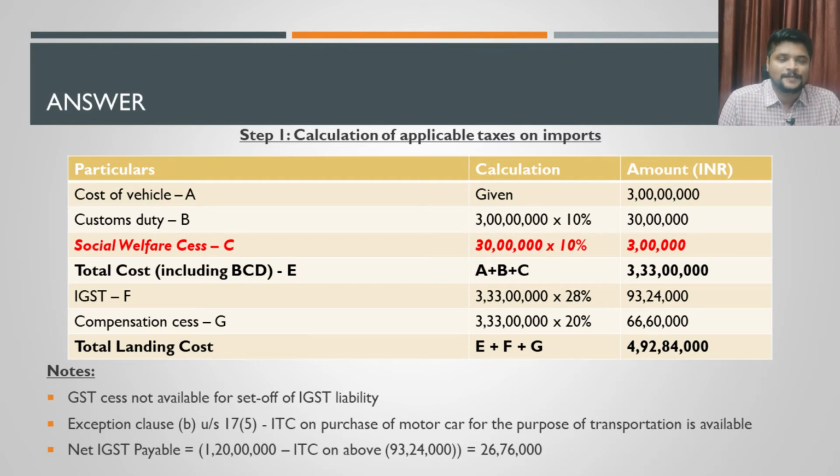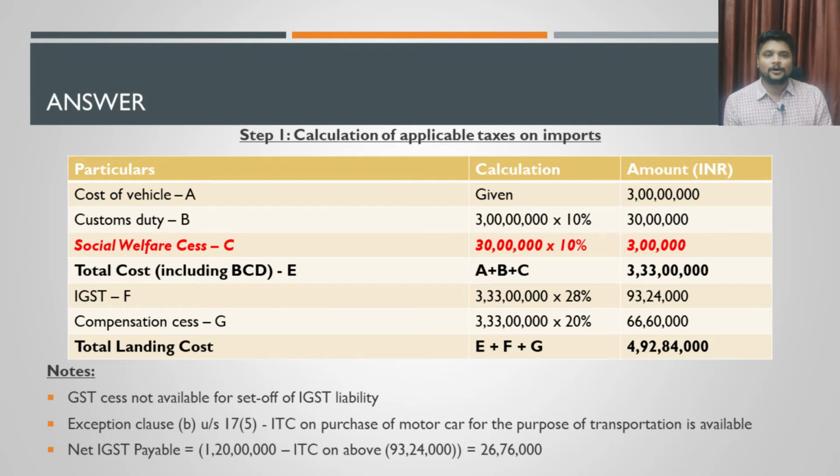Since the Rolls-Royce is purchased for the purpose of providing transportation services, the ITC of IGST is available for the importer. If the importer has imported this Rolls-Royce car for his personal purposes, then the tax paid in the nature of IGST on this import will not be available as ITC for the person.